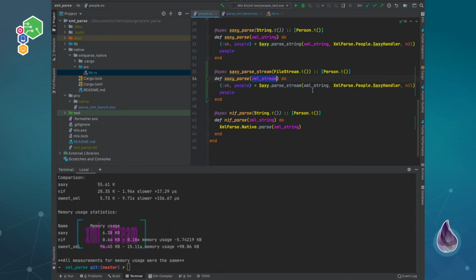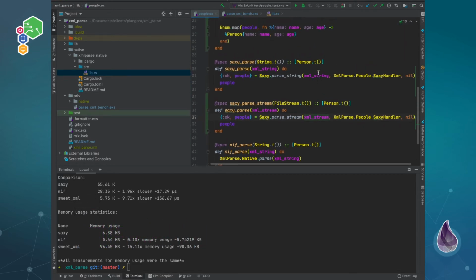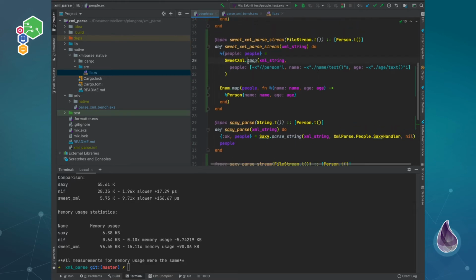So at least this should be a lot less taxing on memory usage. For this one, we have to do some more optimization to make this a little bit faster. There's a known issue with streaming the data, but it's okay. So instead of grabbing all this, we can do something called stream tags.